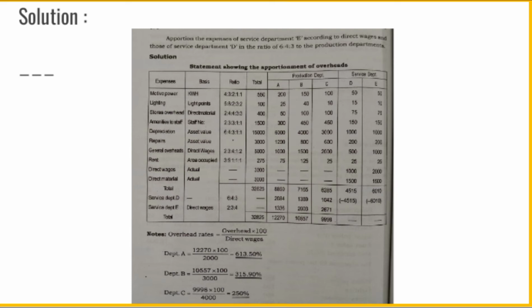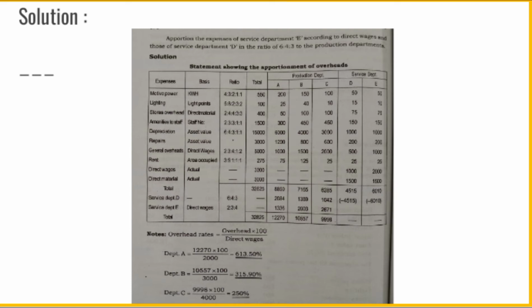Our columns are expenses, basis of apportionment, ratio, total, 3 production departments and 2 service departments. Our first item, motive power. It is our first overhead item, and the basis of apportionment is kilowatt hour or electricity. And our ratio, we convert the ratios into its smallest figure, 4:3:2:1:1. And the total amount is 550. It is to be divided in this ratio. Department A 200, B 150, C 100, D 50 and E 50.